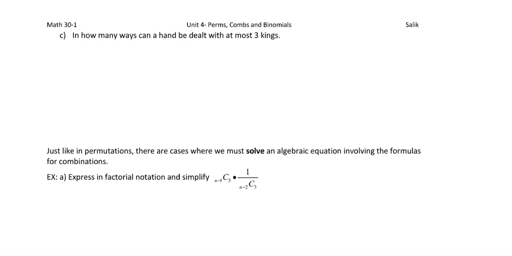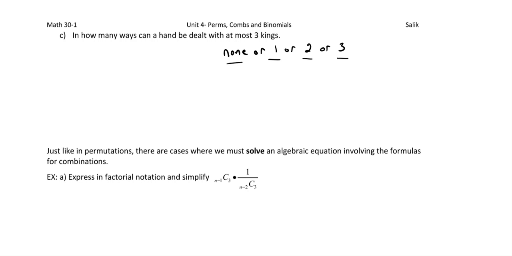In how many ways can a hand be dealt with at most 3 kings? All right, so at most. So if we've got at most, then now there's even more cases, right? We're going to have a case where we have none, or we'd have a case where we've got 1 king, or we've got 2 kings, or we've got 3 kings, right? So those are all of our scenarios. So really in the end here, I know that I'm going to be adding 1, 2, 3, 4 cases.